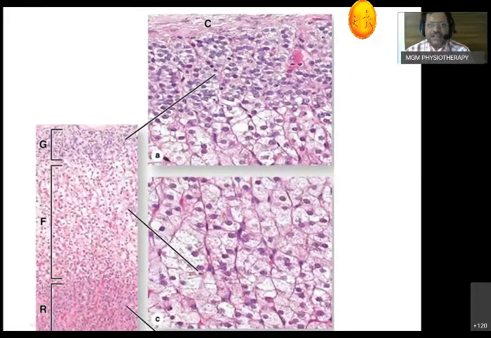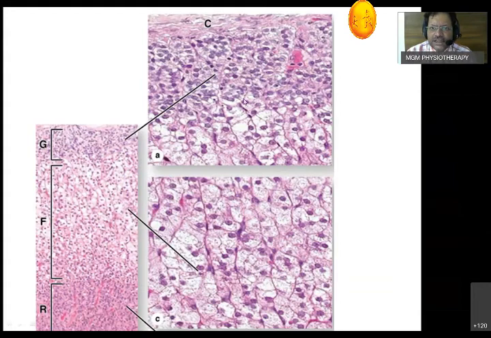First we'll see the slide. If you see just beneath the capsule, there are clumps of cells. Can you see these clumps of cells? These clumps of cells, like an inverted U shape, make up about 15% of the cortex, the zona glomerulosa. What does it secrete? It secretes the mineralocorticoids.